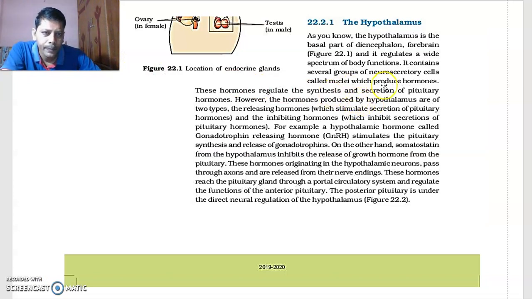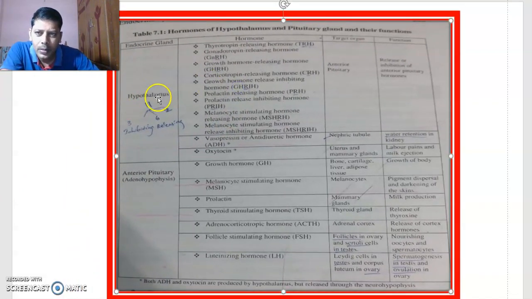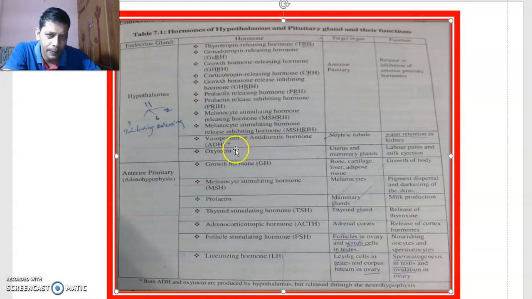However, these hormones produced by the hypothalamus are of two types. You learned all these hormones in the previous parts; I repeat again here. I showed you earlier, this is the hypothalamus. The hypothalamus produces a total of 11 hormones: three inhibiting hormones, six releasing hormones, and two other hormones. Those two are vasopressin or antidiuretic hormone, and oxytocin.